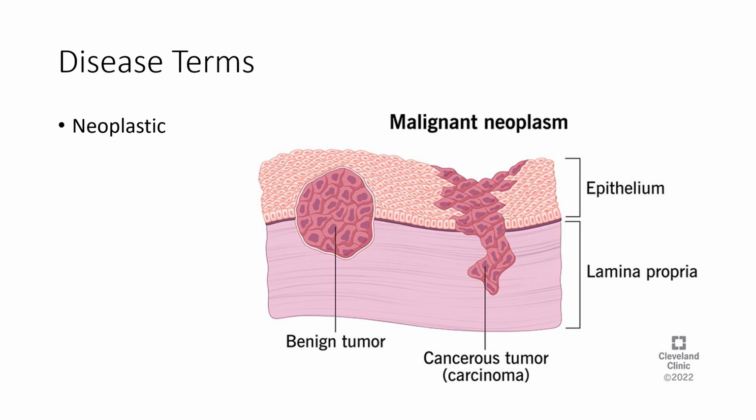The root word here, plasto, with the combining form, means growth or formation, and neo, the prefix, means new. So oftentimes when we use neoplastic, we're talking about cancerous processes, right? This is implied that you have this new growth. So chemotherapeutic drugs are often referred to as neoplastic drugs, or anti-neoplastic drugs, meaning against a new growth. But literally, it just means pertaining to a new growth or a new formation. The implication here is that we're talking about something malignant or cancerous when we say neoplastic.